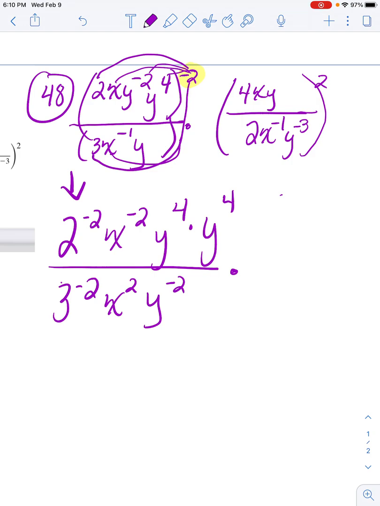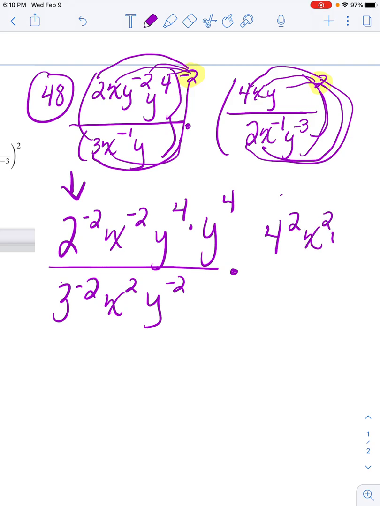Then I have to do my other set. I have to distribute the positive 2 to everything inside the parentheses. So then that leaves me with 4 to the 2, x to the 2, y to the 2, over 2 to the 2, x to the negative 2, y to the negative 6.